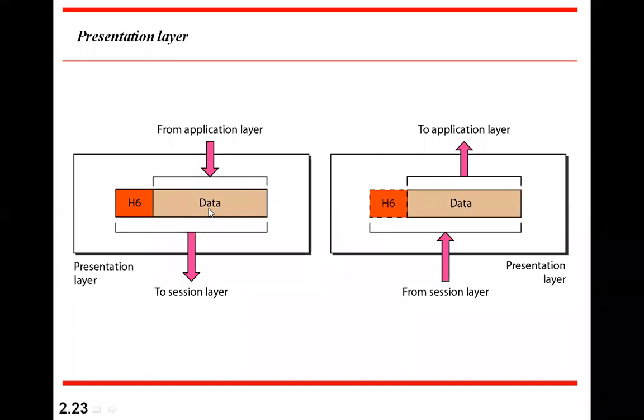Another case: suppose you need security, that is, you need encryption. That encryption is done at the presentation layer of the sending side and it is decrypted at the presentation layer of the receiving side. Similarly, in some cases you need compression. That compression is done at the presentation layer of the sending side. Decompression is done at the presentation layer of the receiving side. So these are the